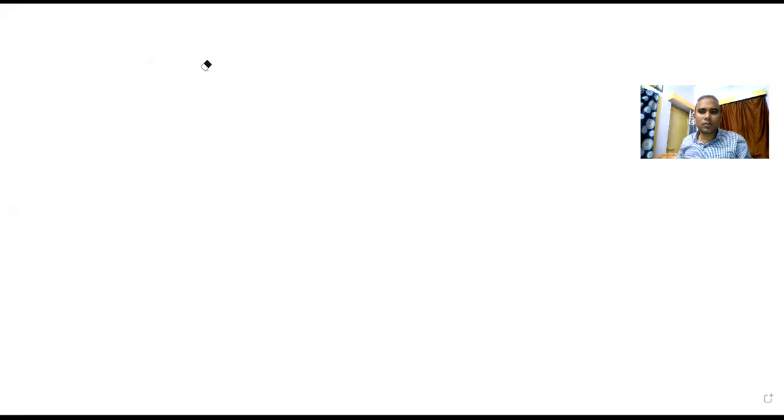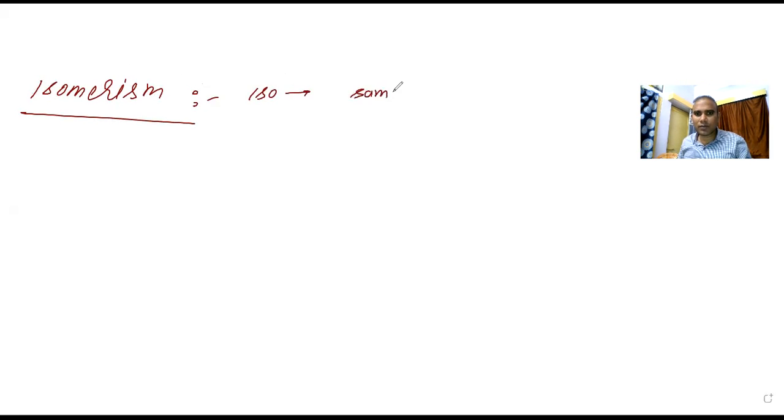So now what we are planning is that we should do isomerism today. Isomerism. When you talk about isomerism, as per the word you can see, iso means same, and the other term is merism. Merism means different form.